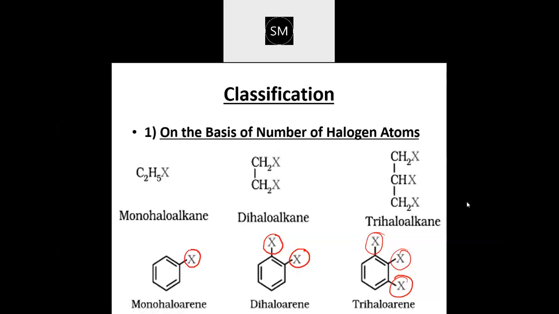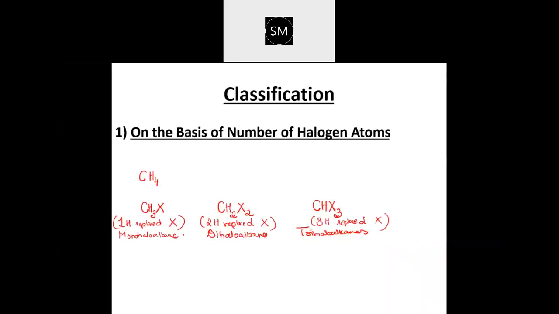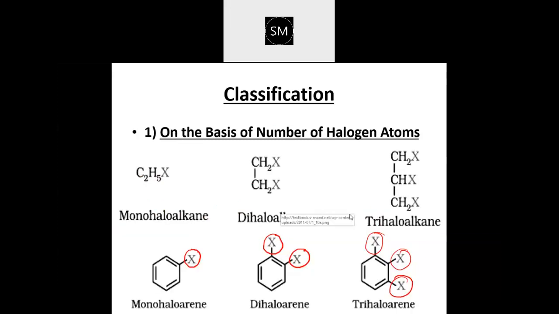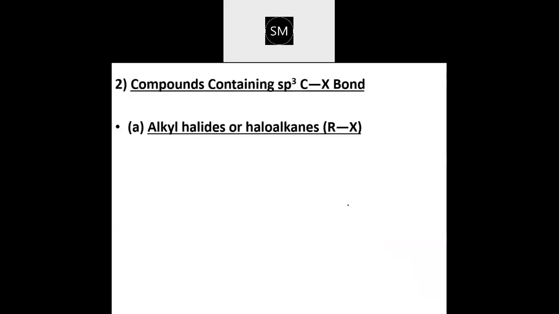Shall I proceed now? Or do you want me to go back and copy down something? Here, do you want to copy this down? One hydrogen replaced by the halogen. Quickly copy this down. Okay, let me proceed. I hope it is clear till the first classification. Now moving on with the second.